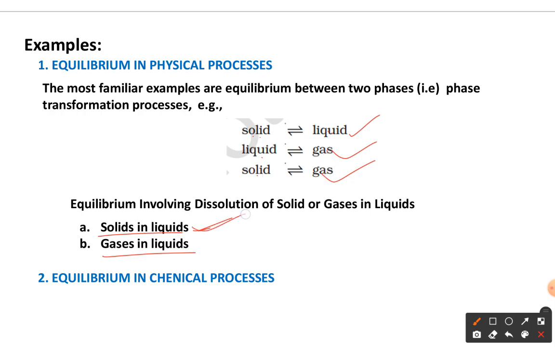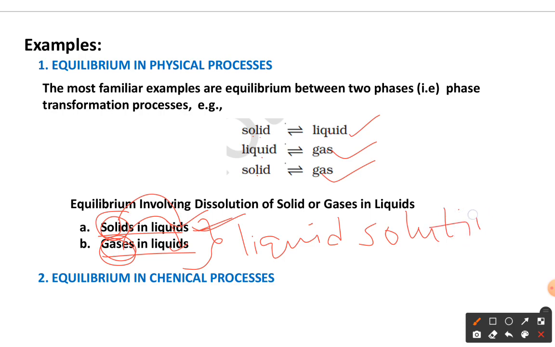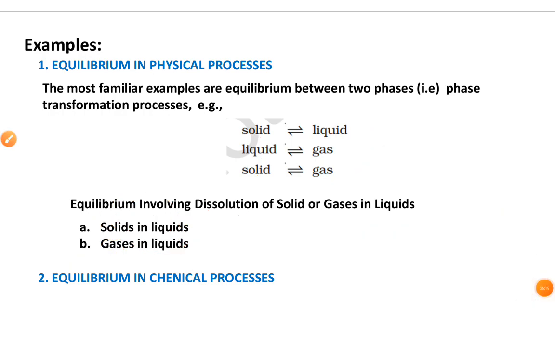Now see what happened in this case: one solid is present in one medium, that is the liquid. Here, one gas is present in the liquid. Nothing but simply we call this liquid solutions. Already we discussed this in colligative properties. Liquid solution means the more amount of liquid that is present is the solvent. So in liquid solution, the first case is where the solute is solid, in the second case the solute is a gas. Now let us discuss further.